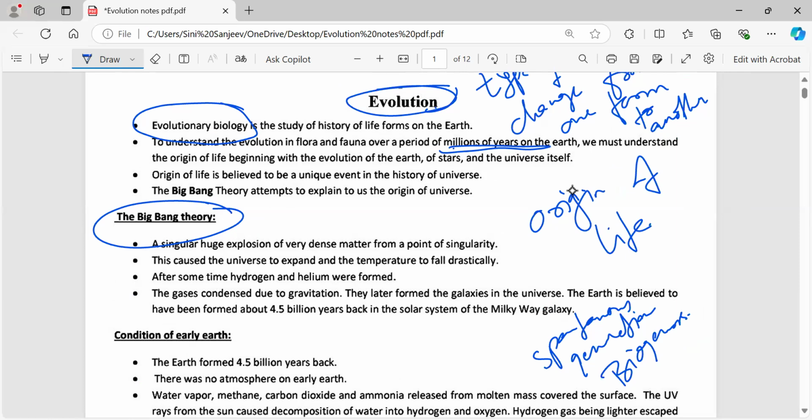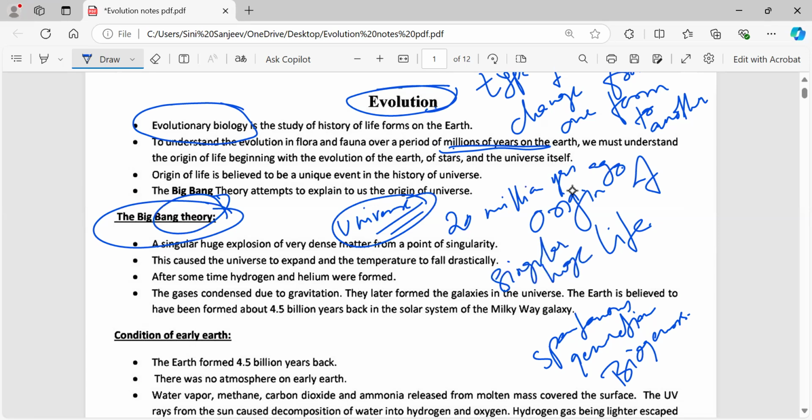According to this theory, the origination of the universe itself was about 20 million years ago. And this origination took place by an explosion, a singular huge explosion. Now, if we take dinosaurs, which have become extinct nowadays, why? Because a particular asteroid came to the earth and ruined everything and they got killed.